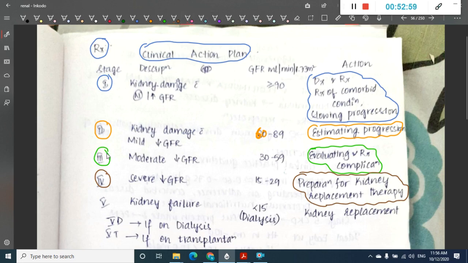And if the GFR is in stage 5, that is GFR less than 15, you will have to do a kidney replacement for sure. So less than 15 GFR, definitely kidney replacement. 15 to 29 GFR, prepare for kidney replacement therapy. 30 to 59 GFR, evaluate for complications. 60 to 89 GFR, estimate the progression. And for stage 1, that is more than 90, a normal GFR, you should try to treat the comorbid conditions to decrease the progression of the disease.